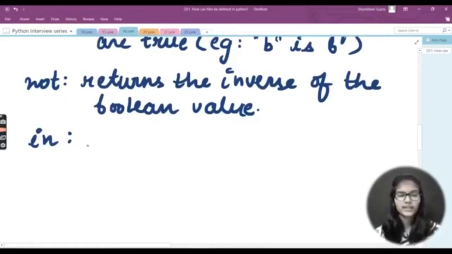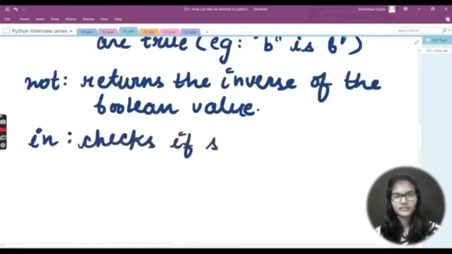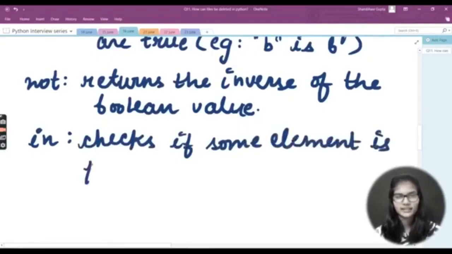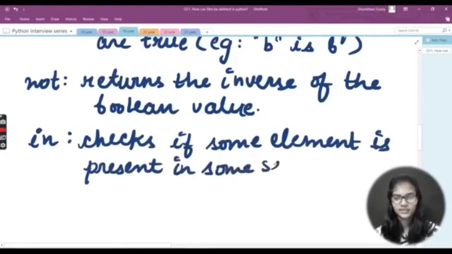Okay, so I will just write that thing here, that it checks if some element is present in some sequence, okay. So it checks if some element is present in some sequence.